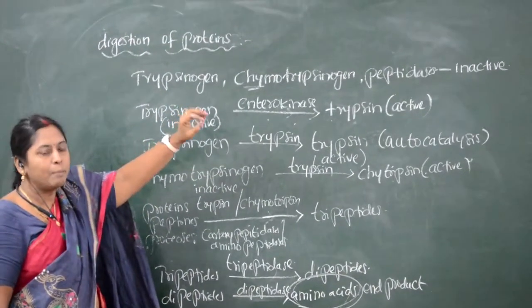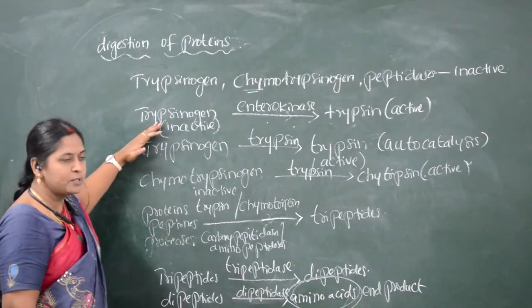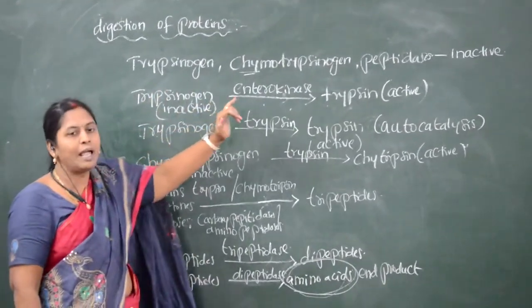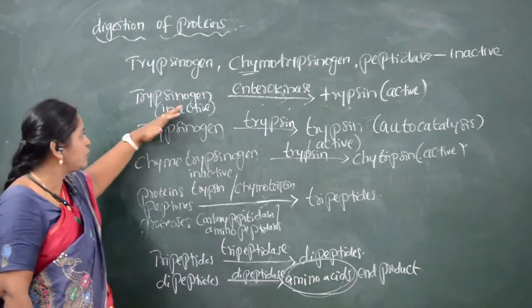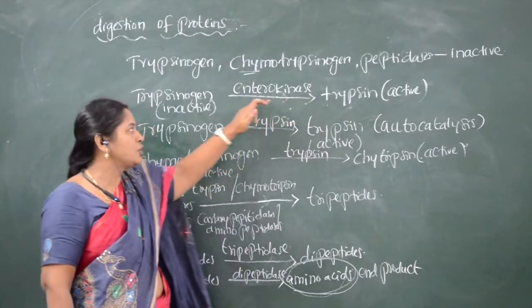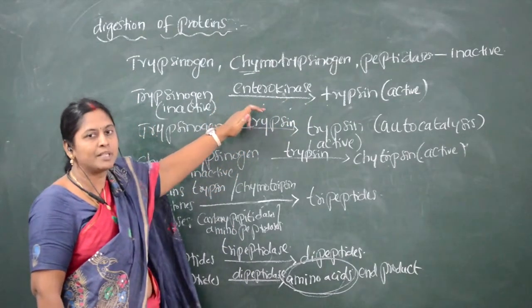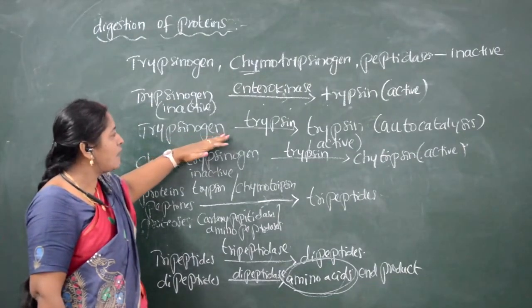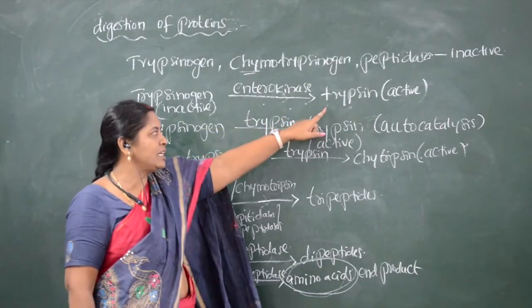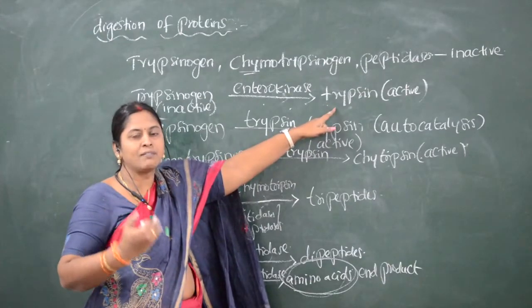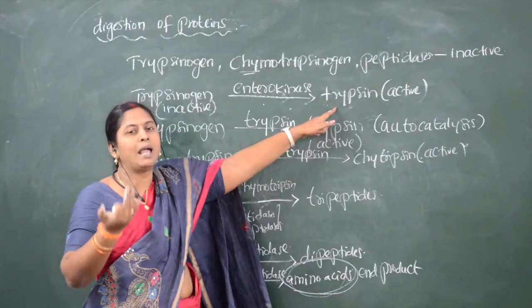The trypsinogen, which is of inactive form, must be converted to active form. So trypsinogen is converted to trypsin by the action of enterokinase present in the intestine. After a little bit of trypsin becomes active, that trypsin itself converts other enzymes to active form.